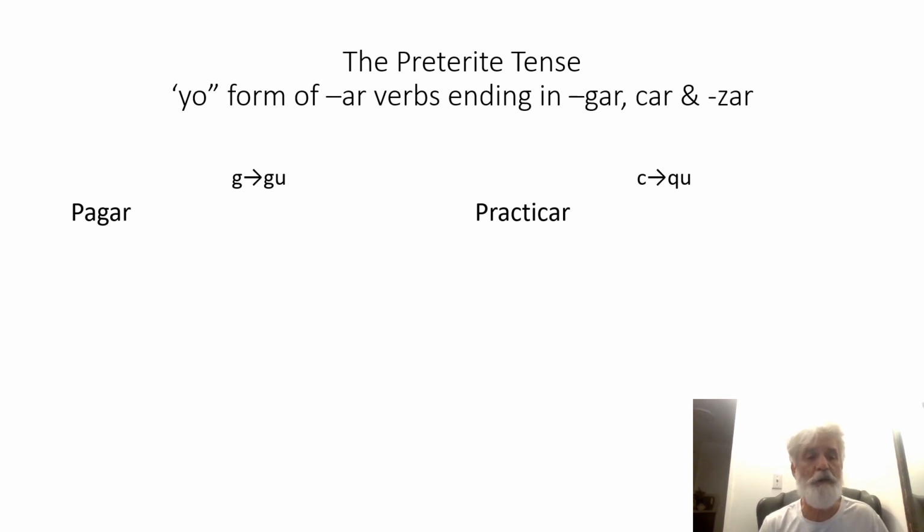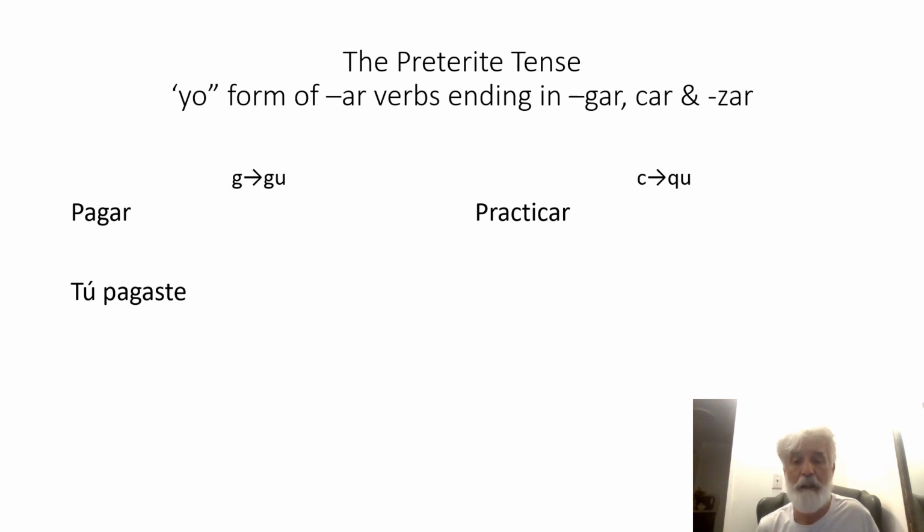Let's look at the verb pagar. It's an AR verb, okay? Let's see what happens when we conjugate it in the preterite or past tense. Let's just look at the tú form first, because I told you the yo form is the irregular one. So it would be tú pagaste. How do we conjugate a verb in the preterite tense?